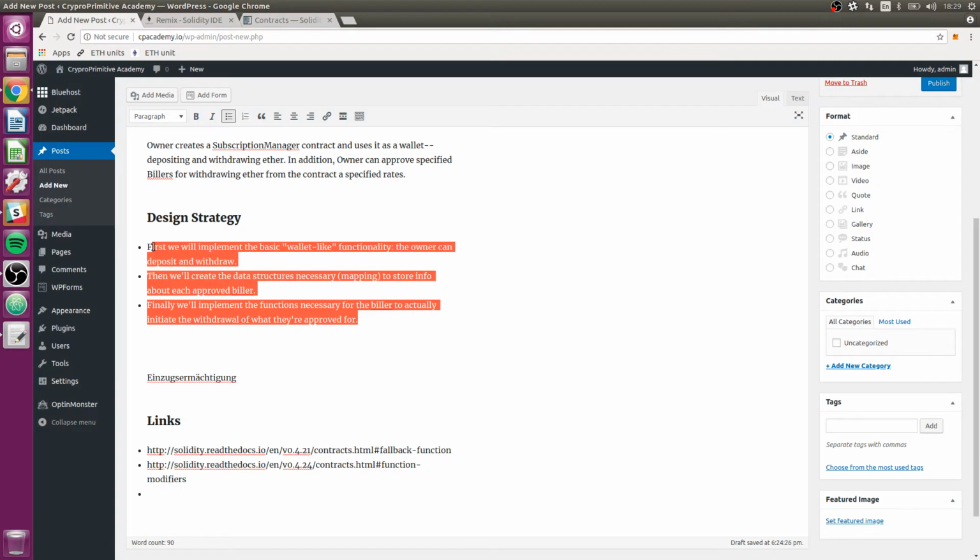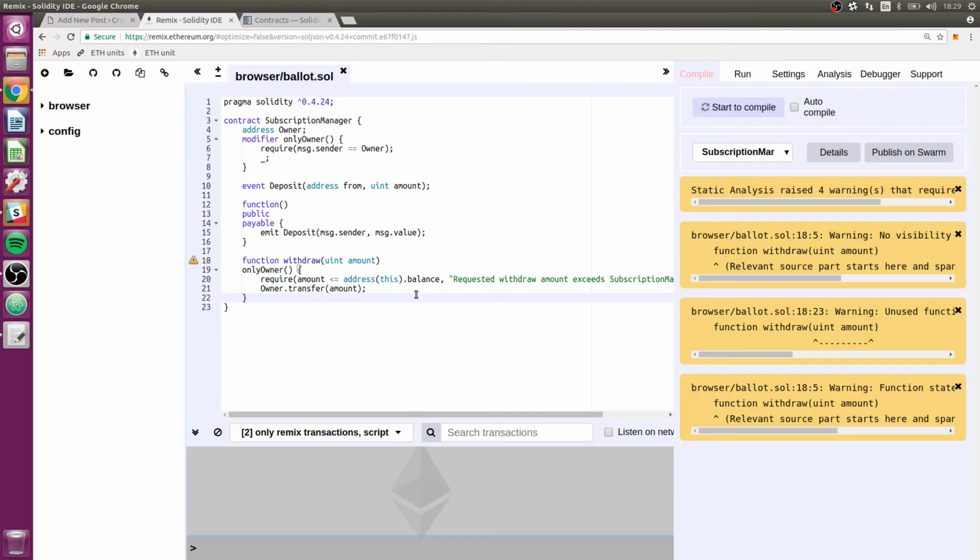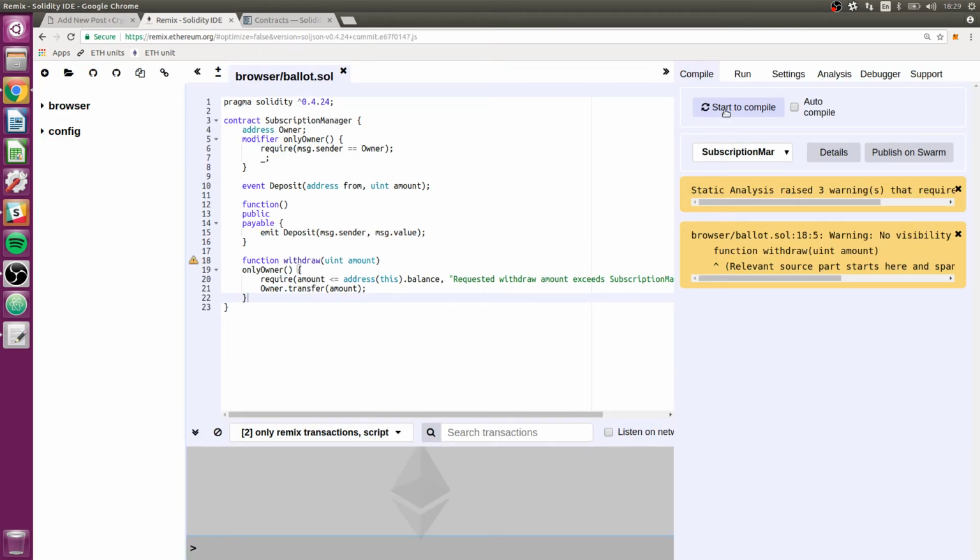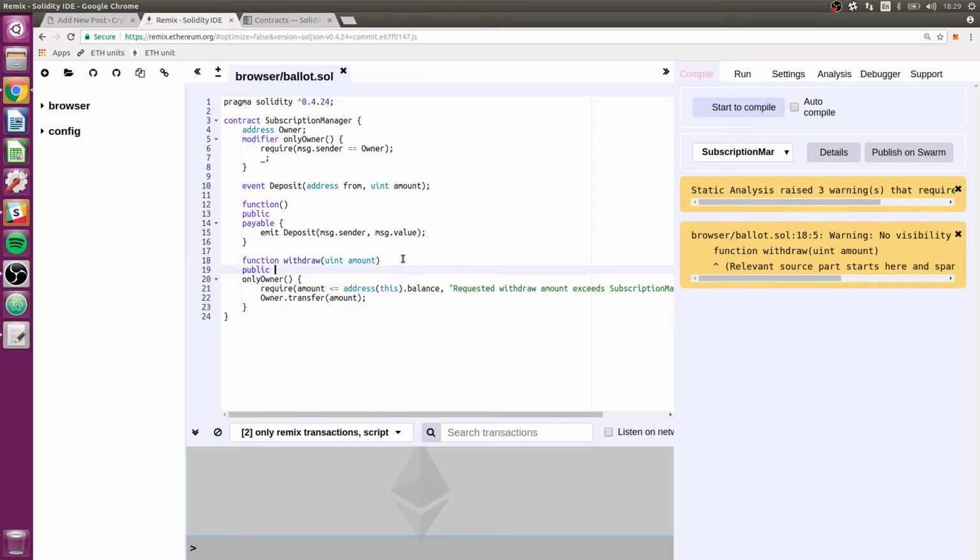Anyway, all right, so that might be all we need to do for our first point here. I'm going to actually change these into numbers. That is a little better. Okay, let's see if it compiles first. Okay, that seems good. Let's check out this warning. No visibility specified. Oh yeah, I do have a way of forgetting that. Make it public. And remember, public doesn't really mean anybody can access it. Well, it sort of does, but it could be a little bit misleading because really only the owner can use it. In this case, public just means that it's a function that's designed to be called from outside of the